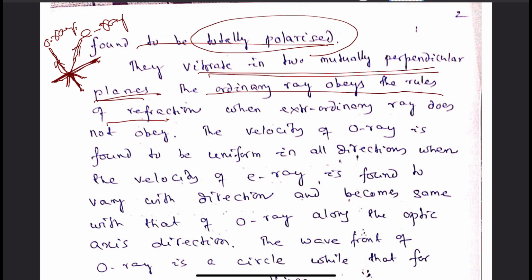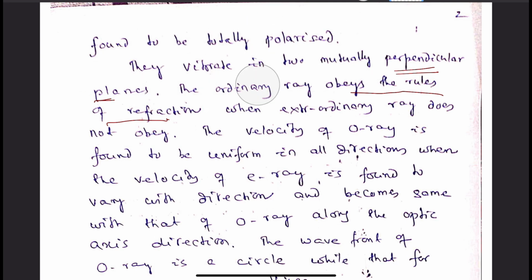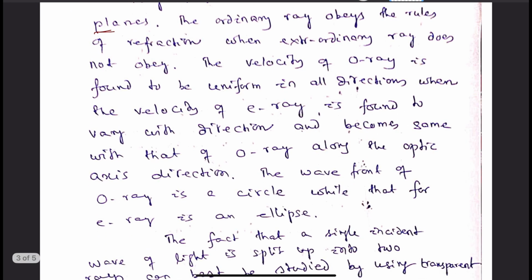So these are the two rays which are being produced from a single incident ray. One is the ordinary ray, the other is the extraordinary ray, or one can be said to be the slow ray and the other the fast ray. But in the case of uniaxial crystals, the O ray wave moves with equal velocity in all directions. That we have to remember.